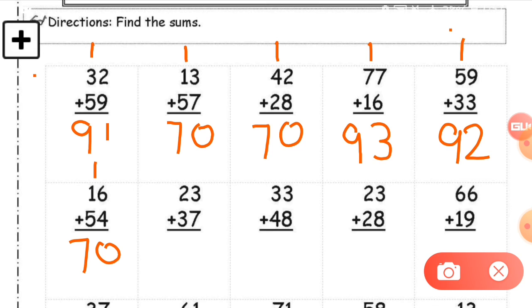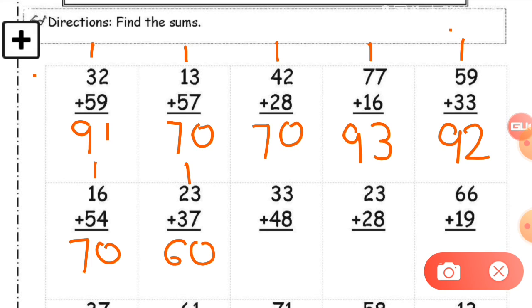Okay. Now the next one, 3 plus 7 here. So what will be the answer of this ones column? 10. Again 10. So you have to take the ones value, which is 0 here. Now write down 0 and 1 will go as a carry forward on the tens place. Now 2 plus 3 is equal to 5 and you have to add one number to it as a carry forward. Now 2 plus 3 plus 1 is equal to 6, so the answer is 60.